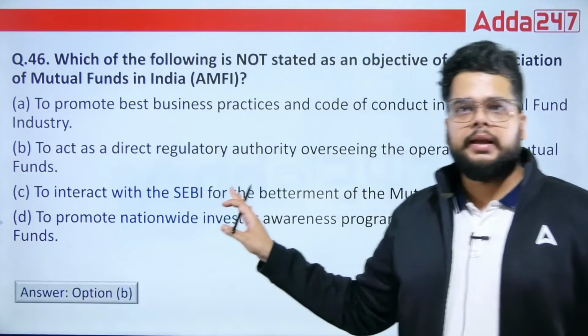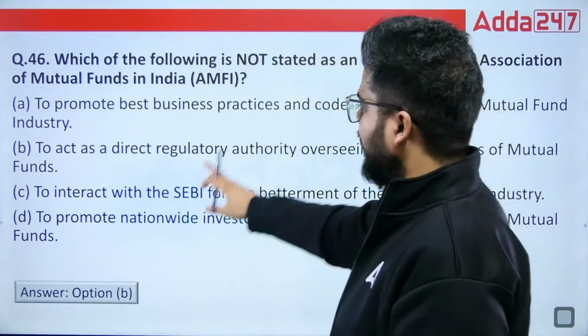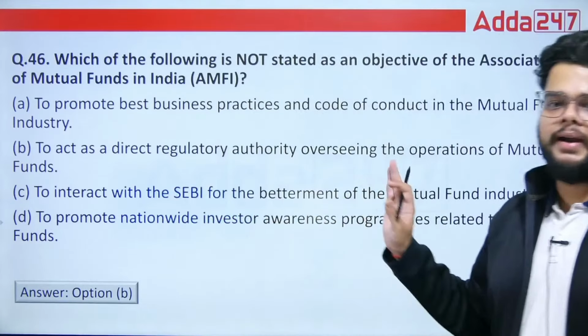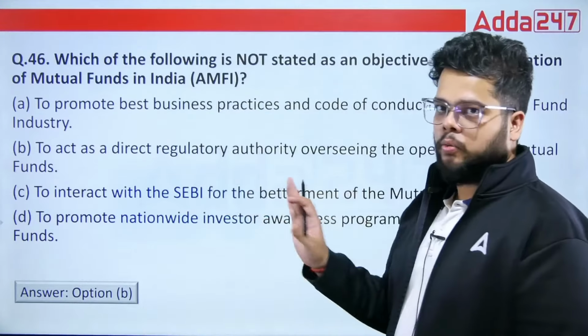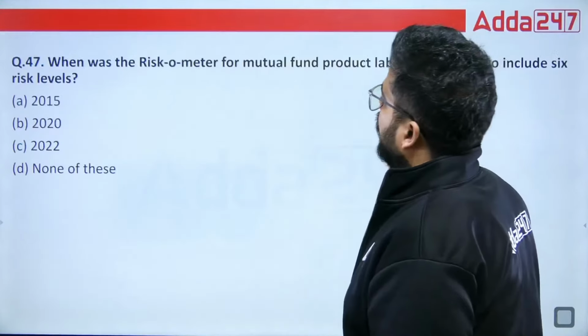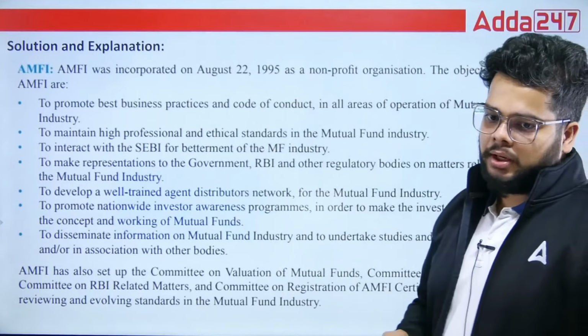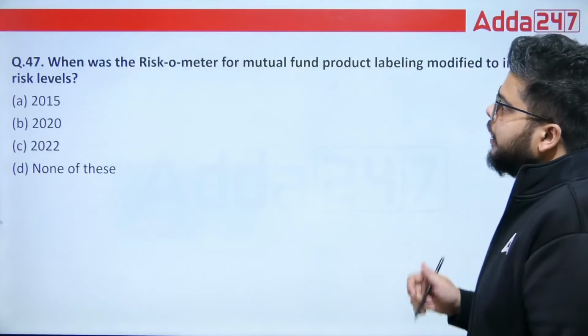No, the direct regulatory authority will be SEBI only. Otherwise, it will promote the best business practices, interact with SEBI, and promote nationwide investor awareness programs as well. But as direct regulator, no, it is not. And along with that, it was incorporated in 1995. That you must know. Chronological order, every order is important.